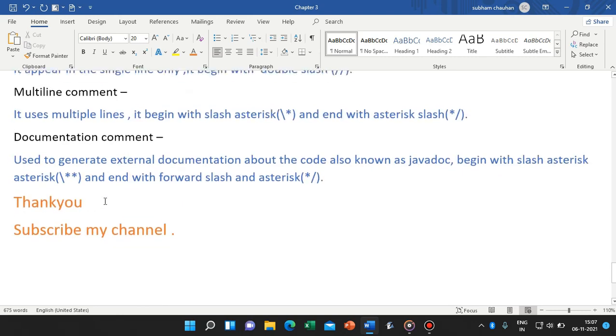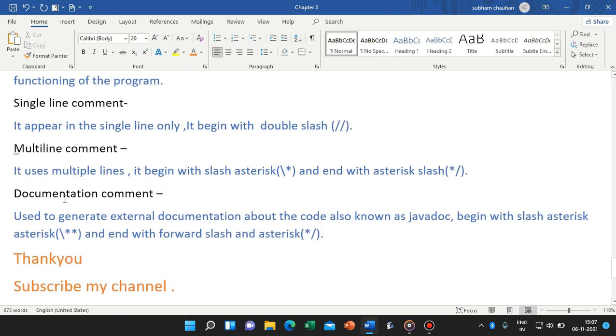Then there are three types of comments: single line comment, multi-line comment, and documentation comment. A single line comment appears in a single line only, and the main thing is the slashes and how they are preceded, because many exam questions are related to this, so we should prepare for it. It begins with a double slash. The multi-line comment begins with slash asterisk and ends with asterisk slash. We use it not for a single line but for various lines, meaning 2, 3, 4 lines.